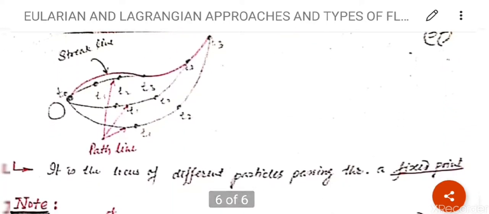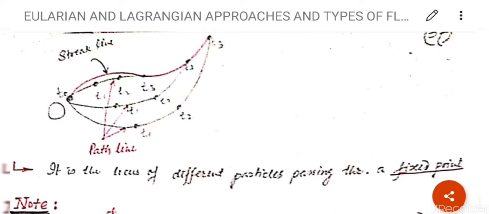I have drawn it here. See the origin, the larger circle is the origin. Clear? At t is equal to 0, the first one, which is in black color. Okay, at t is equal to 0 the molecule or particle is here. At t is equal to 1, the particle is moving. At t is equal to 2, the particle is also moving. At t is equal to 3, the particle is also moving. This is path line. Clear? Because the particle is the same but at different instants of time it is moving.